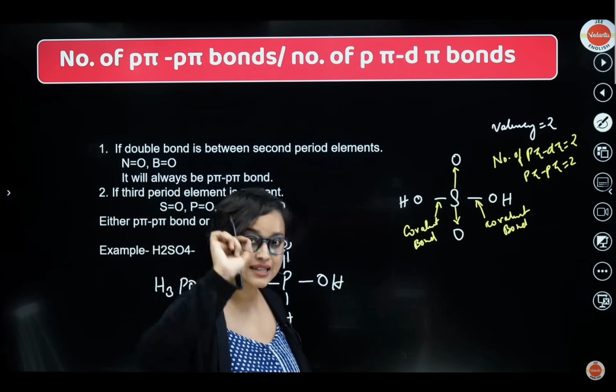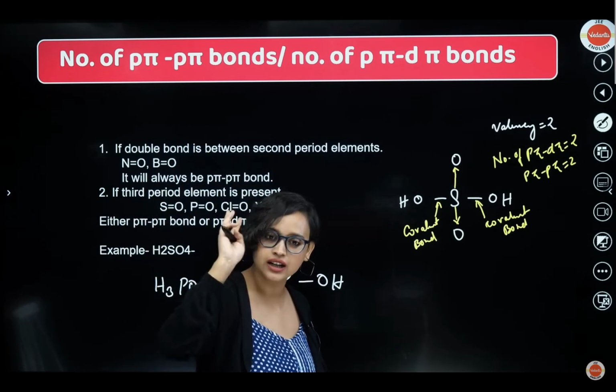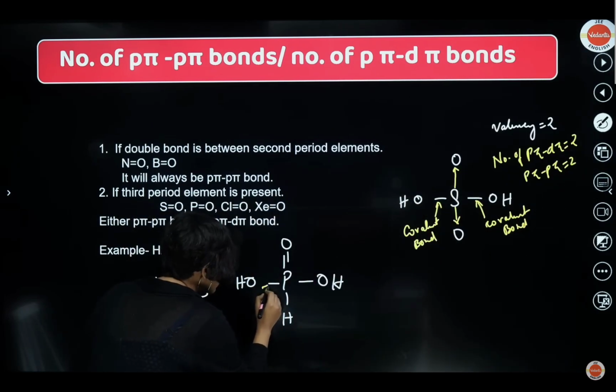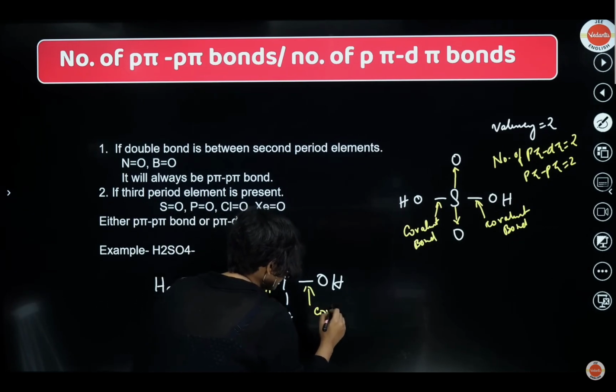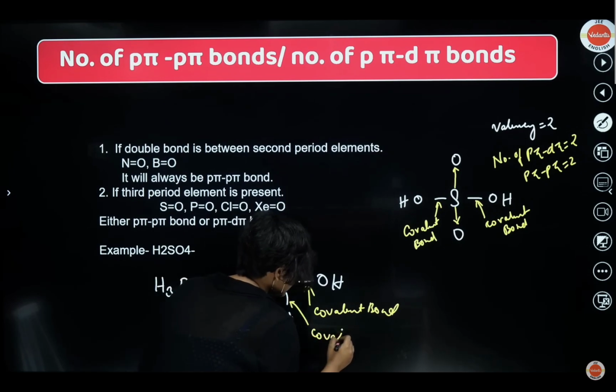Phosphorus has 5 electrons in the last shell. No doubt about it. But it cannot be 5 electrons. No. 8 minus 5, 3 electrons. So 3 bonds, we will consider it to be covalent. Okay. Let's consider these 3 bonds to be covalent. This is our covalent bond. This is our covalent bond. And this also is a covalent bond.